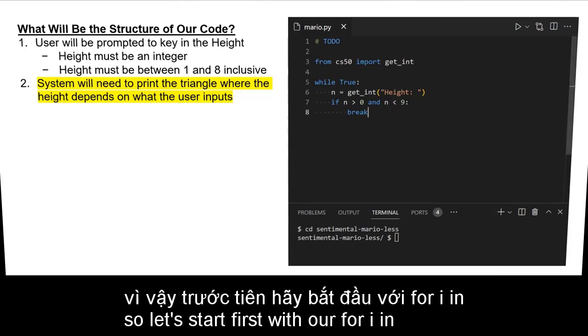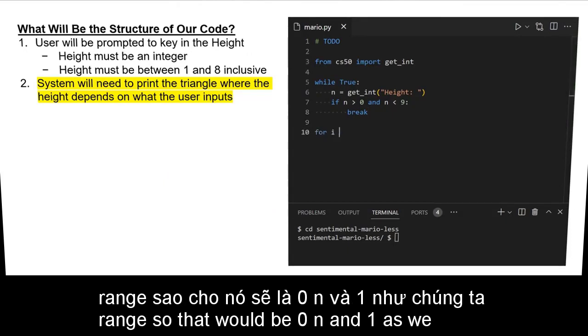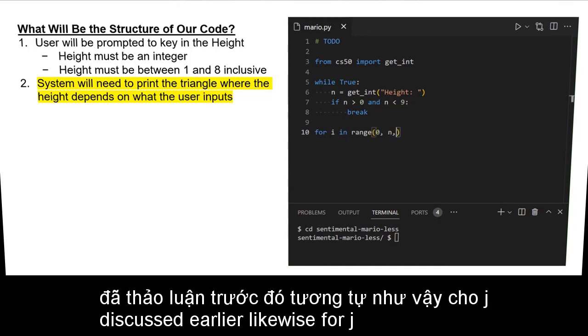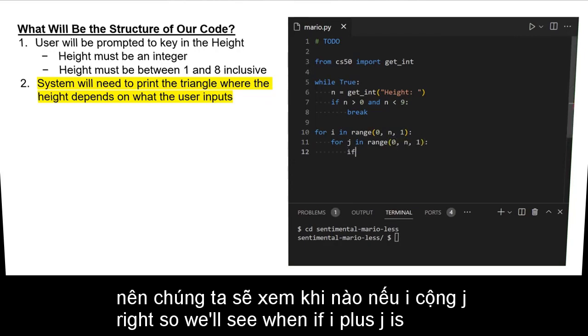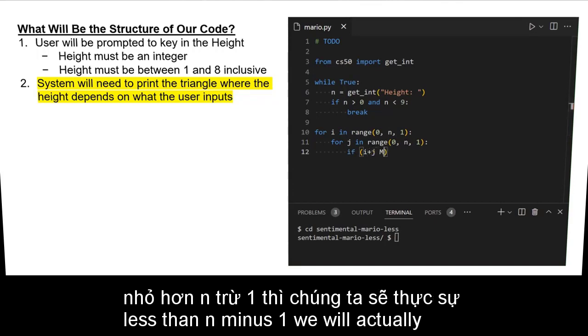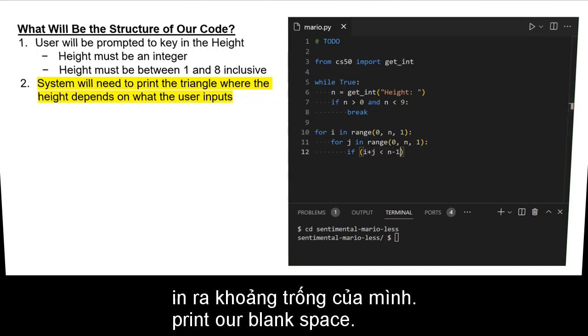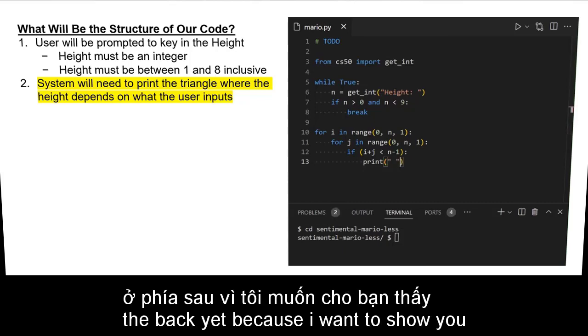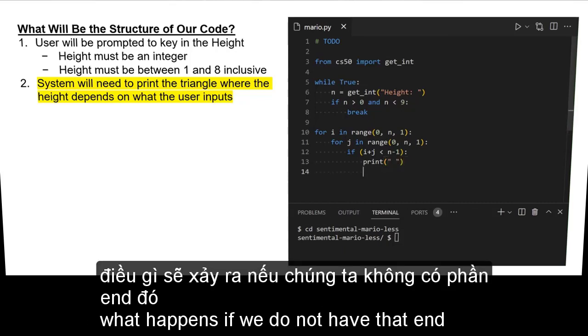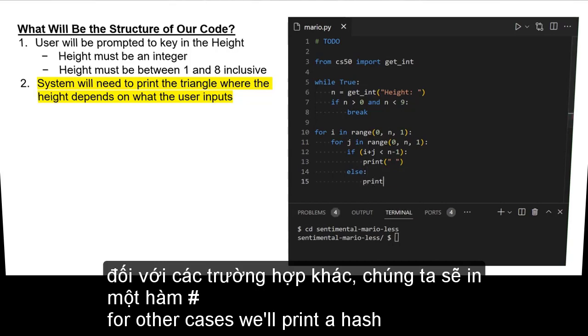So let's start first with our for i in range. That will be 0, n and 1 as we discussed earlier. Likewise for j. Right, so we'll see if i plus j is less than n minus 1, we will print our blank space. For this case, I'll not put the end at the back yet because I want to show you what happens if we do not have that. And for all other cases, we will print a hash.